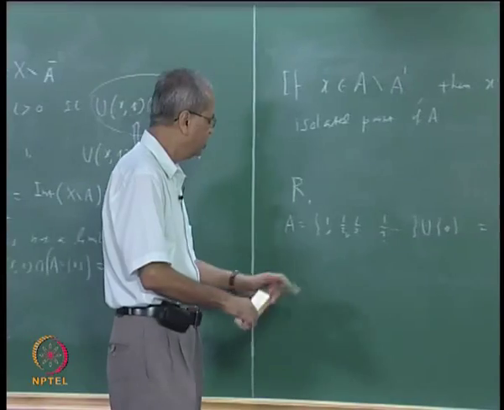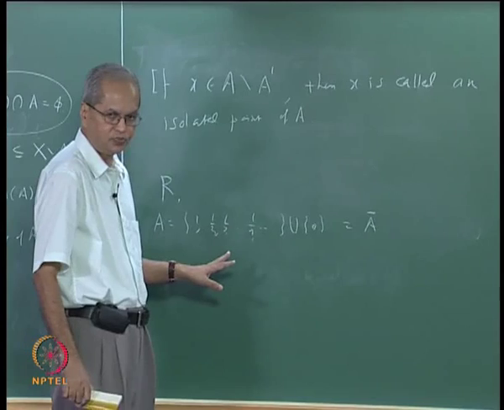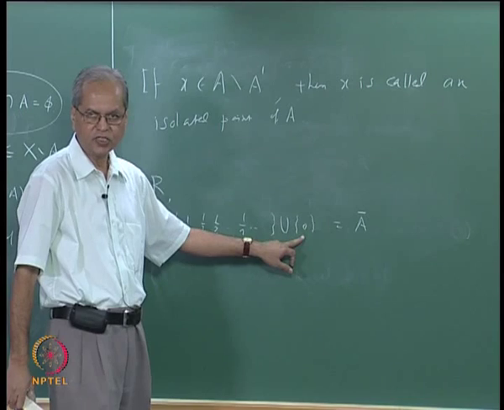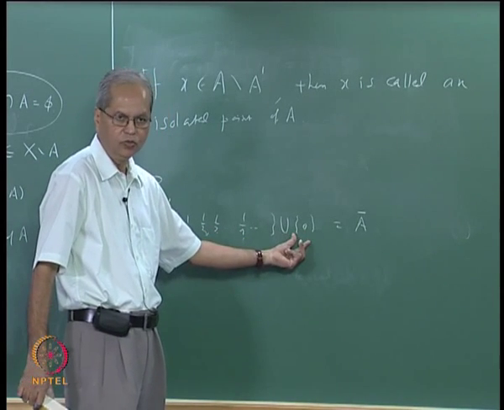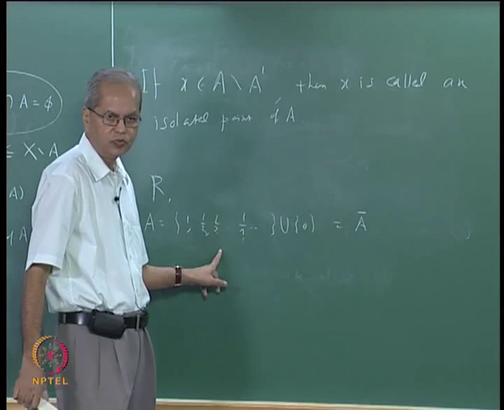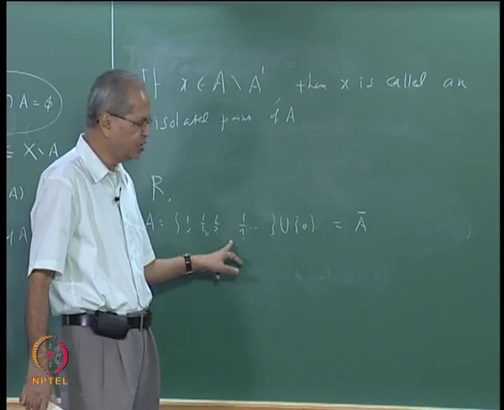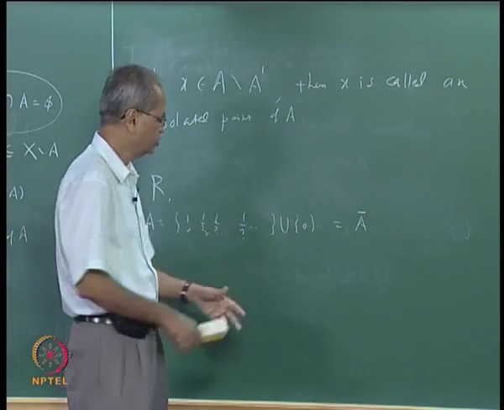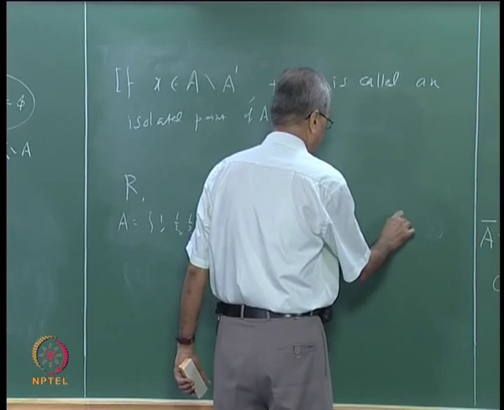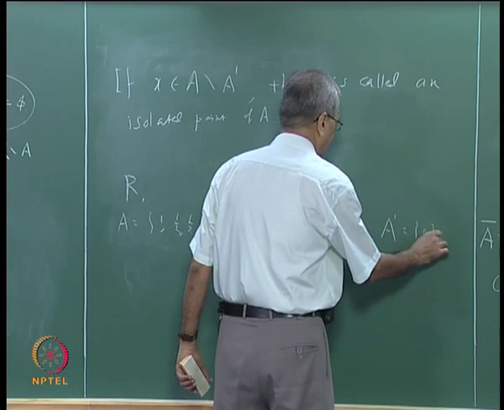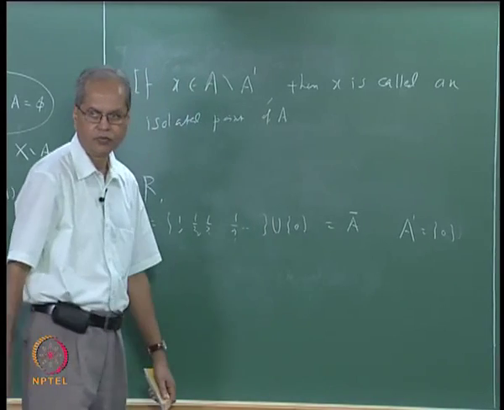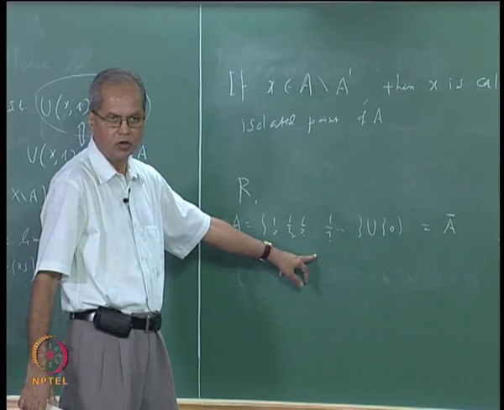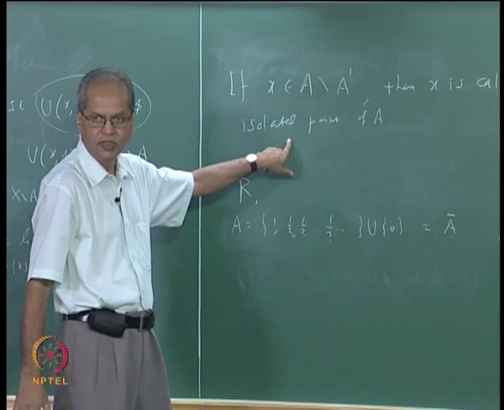Now out of all these points, which are limit points? 0 is the only limit point, because 0 has this property that if you take any interval containing 0, it will contain at least one of these points other than 0 itself, in fact infinitely many. So the derived set here, A prime, is singleton 0, and all these other points, 1 by 2 etc., are isolated points.